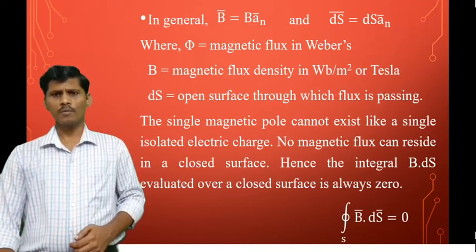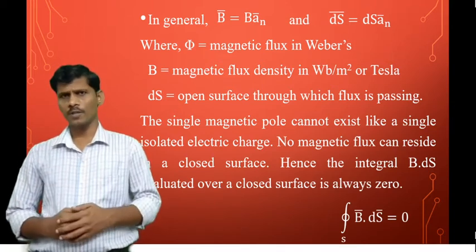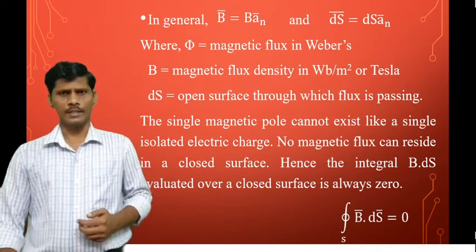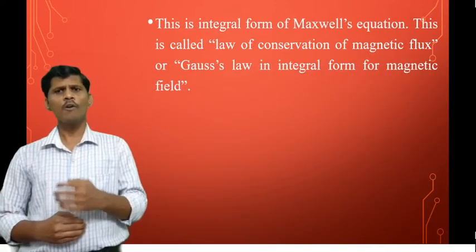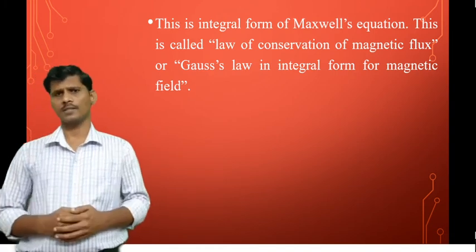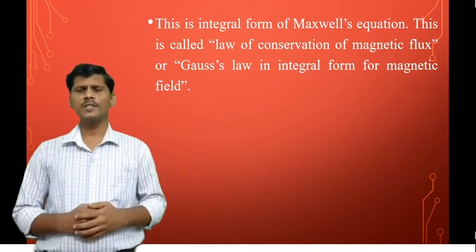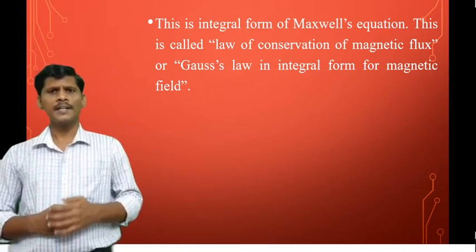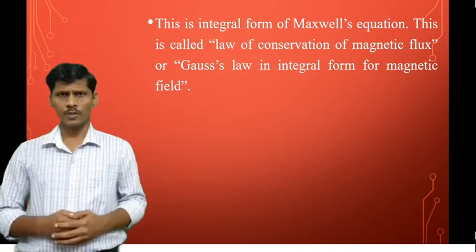So this equation is called the integral form of the Maxwell equation. The closed surface integral of B bar dot ds bar is equal to 0 is the integral form of the Maxwell equation. So this is called the law of conservation of magnetic flux. So what is that equation? The closed surface integral of B bar dot ds bar is also called Gauss law in magnetostatics.